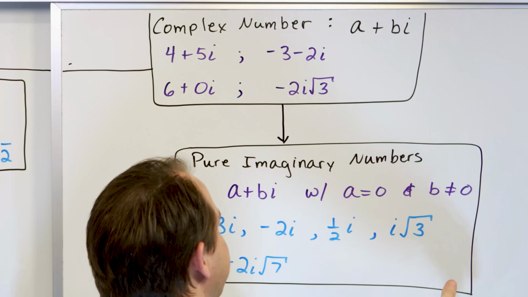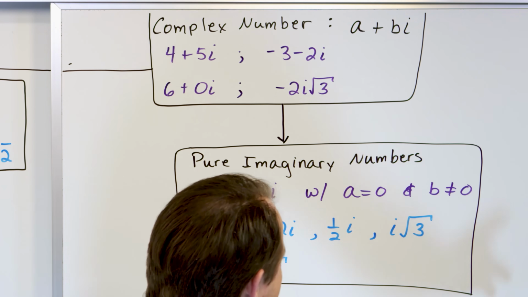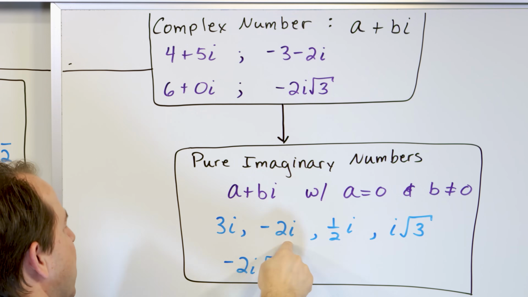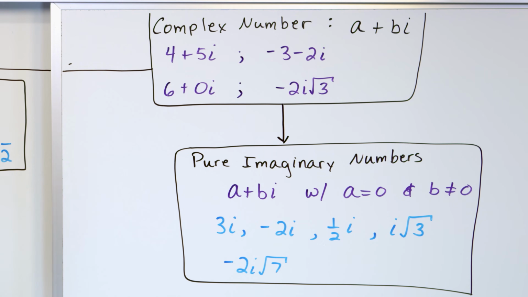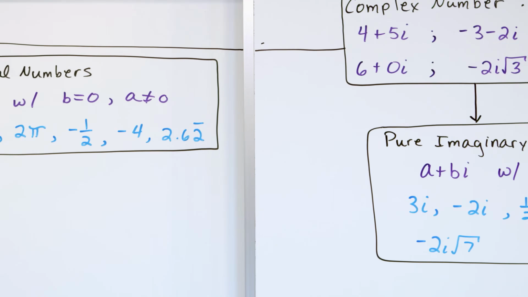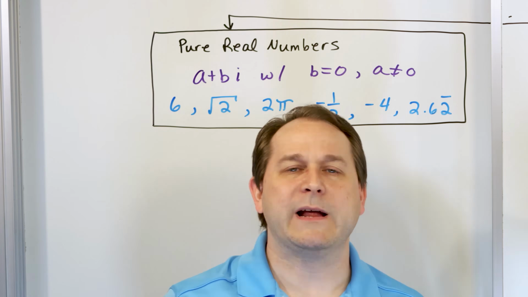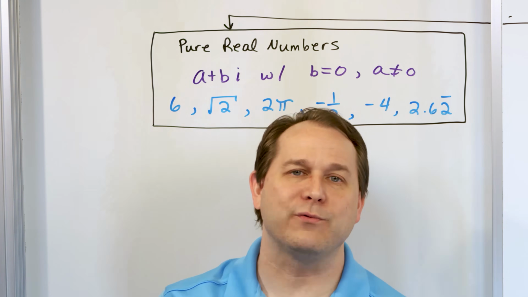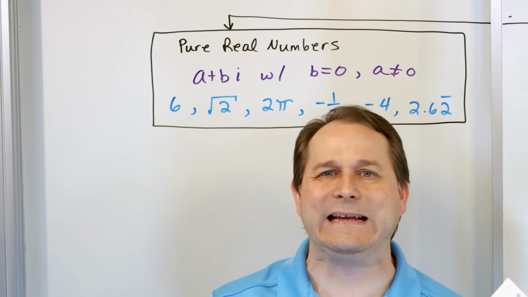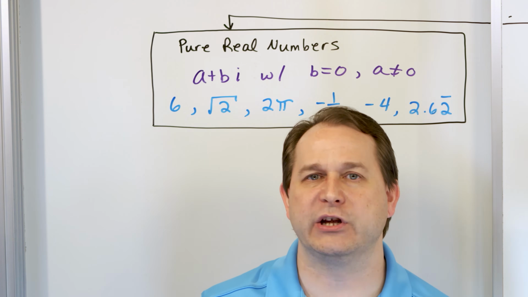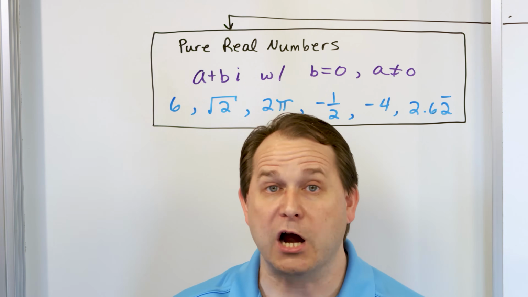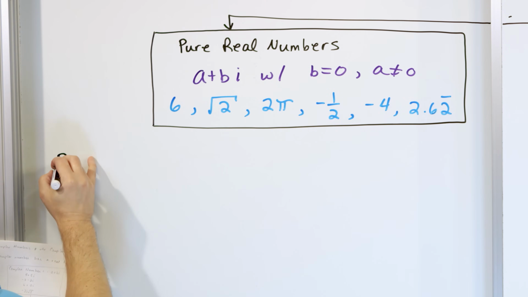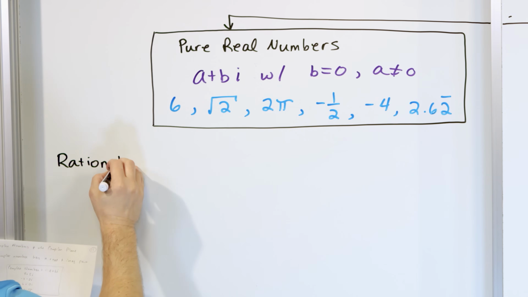And then we have the pure imaginary numbers, which are any numbers that would live on the imaginary number line, which we'll talk about in a minute. But pretty much fractions, decimals, negative, positive, whatever, as long as there's an i in there, it's a purely imaginary number. Now let's go a step further. Let's take a look at what lives under the real numbers. Real numbers are in general broken up into 2 parts, right? We have the rational numbers, which can be written as fractions, and we have the irrational numbers. Those are the two general kinds of real numbers we can have. Because all numbers that live on the number line can either be written as a fraction or not written as a fraction. So those are the rational and the irrational. So we have 2 categories. So the first one is called rational numbers.